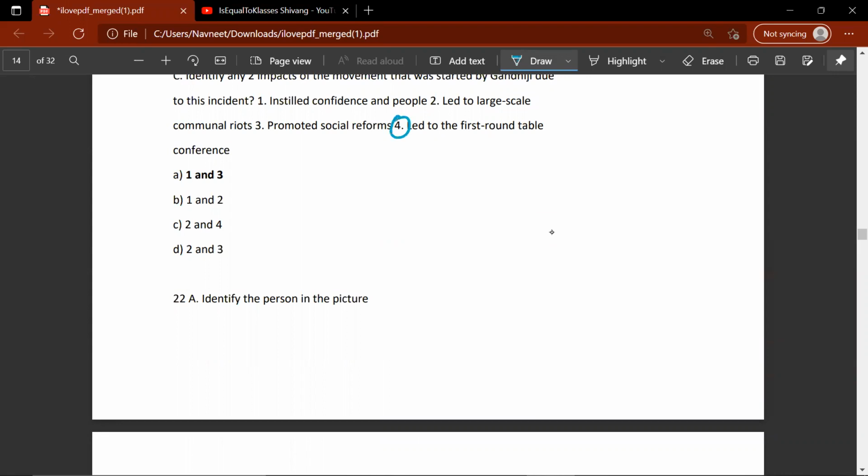So 4 is definitely wrong because this happened when the civil disobedience movement started. 3, promoted social reforms, 2 or 1. So the correct answer would be 1 and 3, because the non-cooperation movement also did not lead to large-scale communal riots.